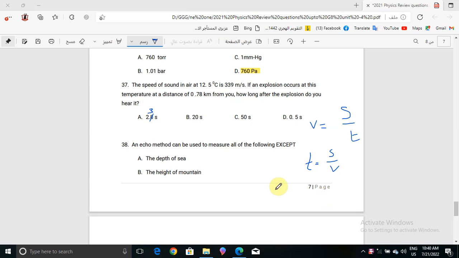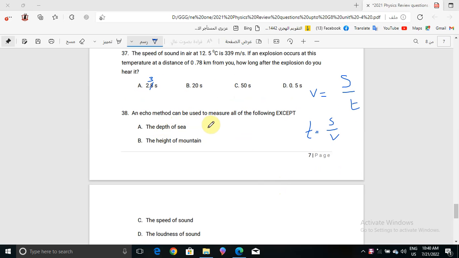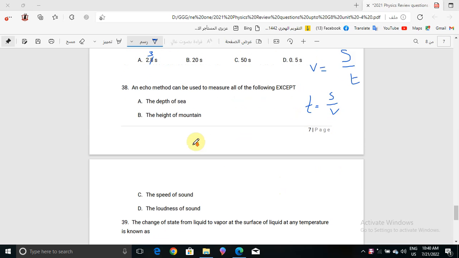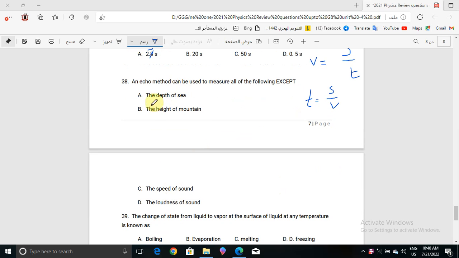Now question number 38. An echo method can be used to measure all of the following except one. Here we have 4 choices: the depth of sea, the height of mountain, the speed of sound, the loudness of sound. The correct answer for this question will be the loudness of sound.